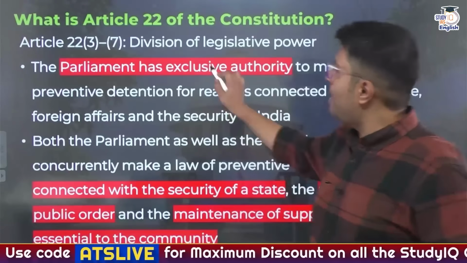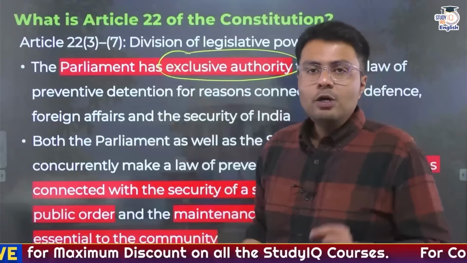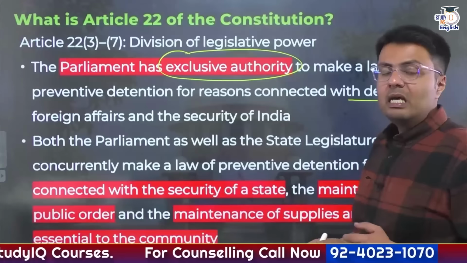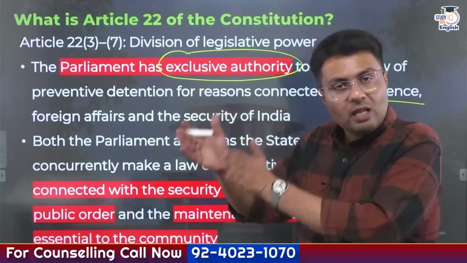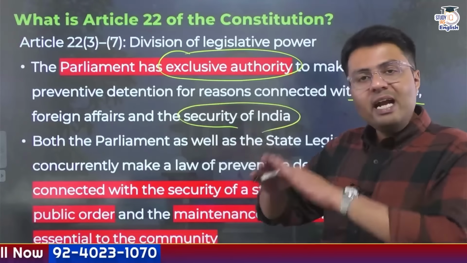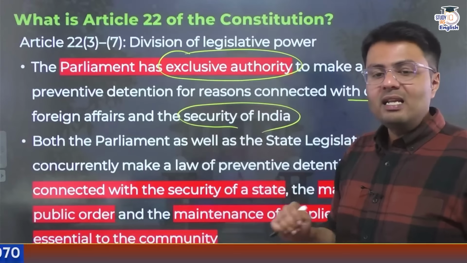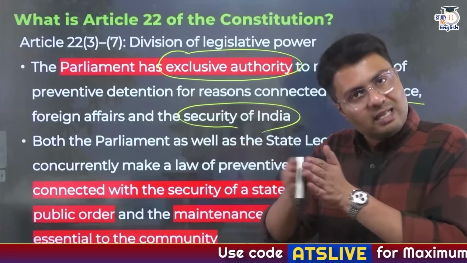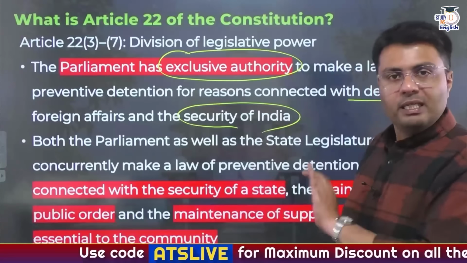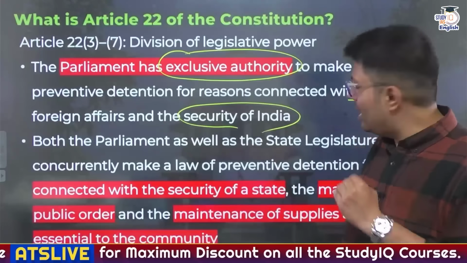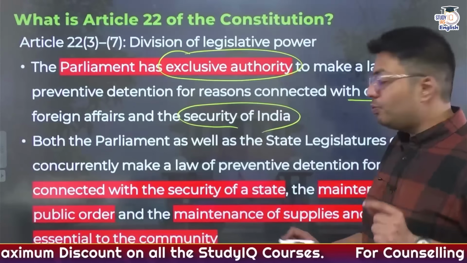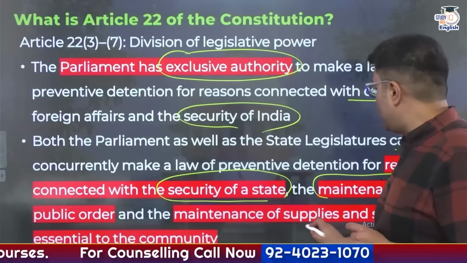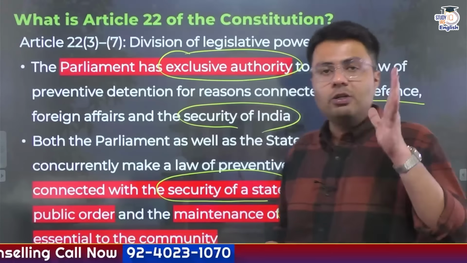Now, you have to understand, Parliament has exclusive authority to make laws on preventive detention for reasons connected with defense of India, with foreign affairs of India with other countries, and with security of the entire nation. Whereas state legislature and Parliament both have concurrent powers in some areas. So what are these areas? Parliament as well as state legislatures both have the power to make a law on preventive detention for reasons connected to security of a state, maintenance of public order, and maintenance of supplies and services which are essential to the community.